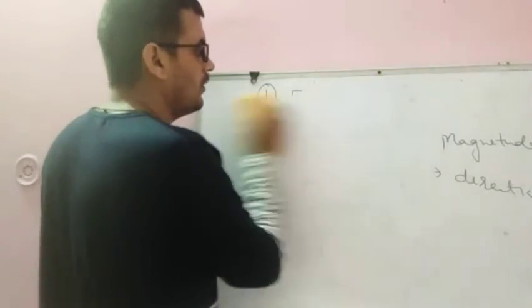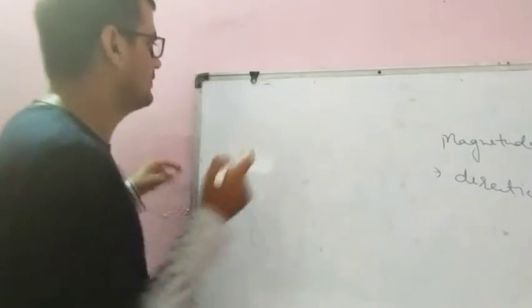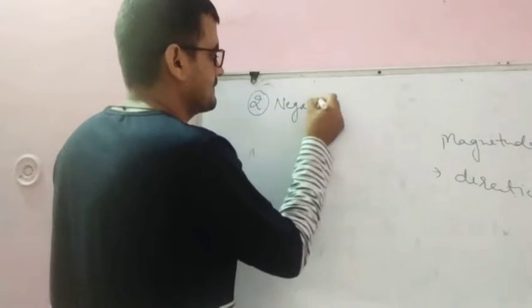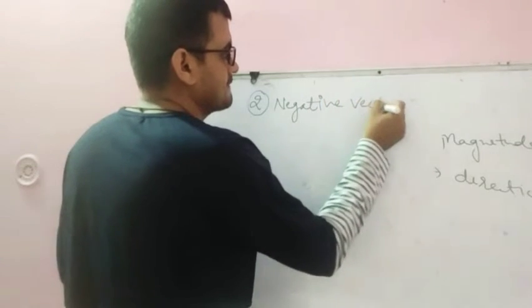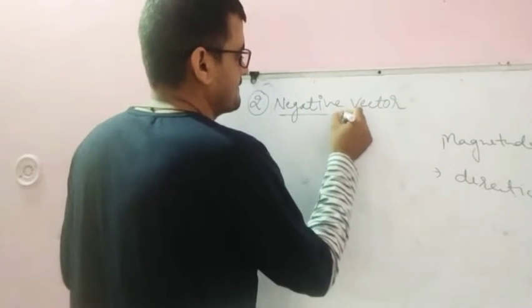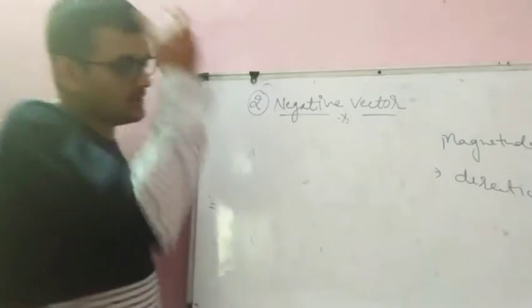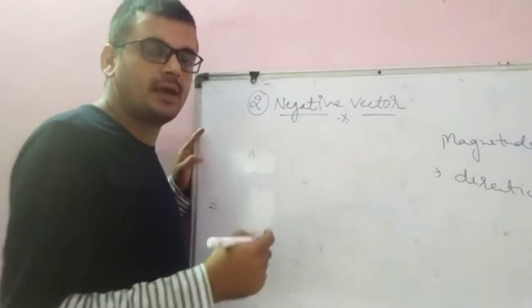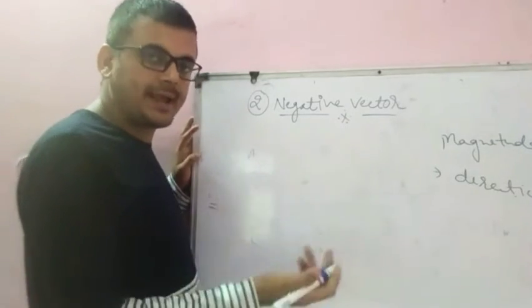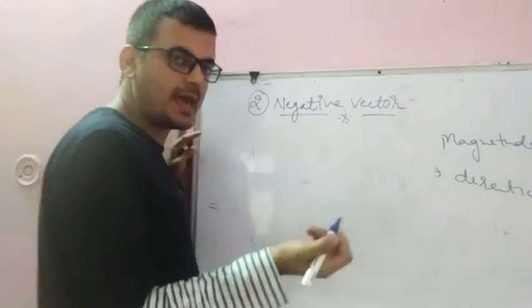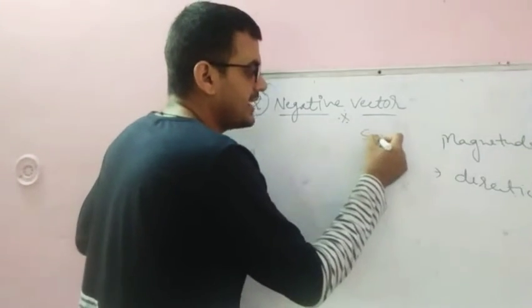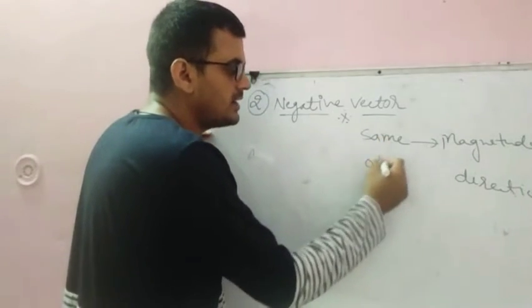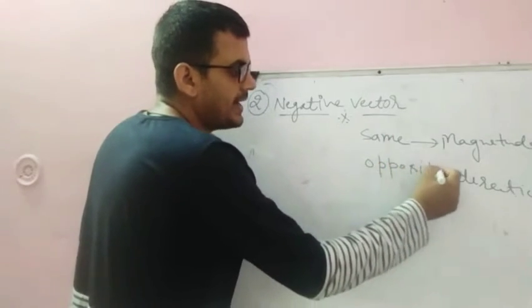Negative vector. So student, if we have two vectors A and B, they are called negative vectors if they have the same magnitude but opposite direction.